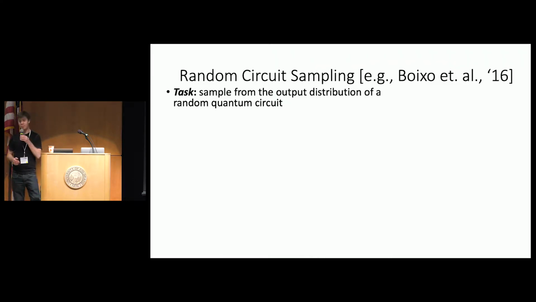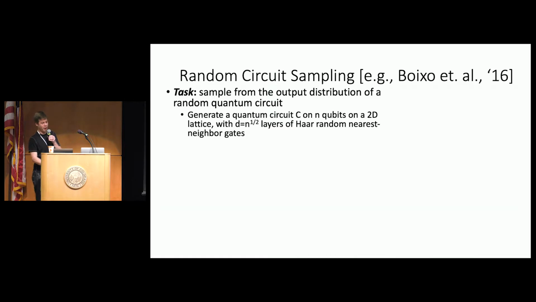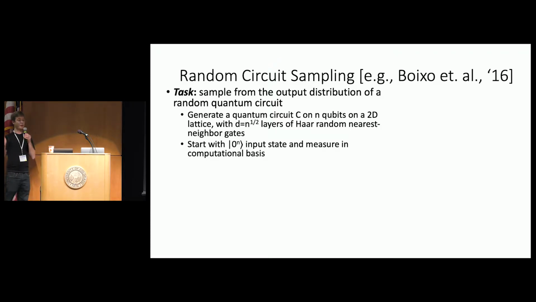Okay, great. So more recently, Google has introduced random circuit sampling. And the task is deceptively similar to boson sampling. It's to sample from the outcome distribution of a random quantum circuit. But what they mean by random quantum circuit is very different from boson sampling. They want to generate a quantum circuit on n qubits on a 2D lattice with, say, square root of n layers of Haar random nearest neighbor gates. We start in the all zeros initial input state, apply these gates, and then measure in the computational basis. This is what I mean when I say the random circuit sampling task.